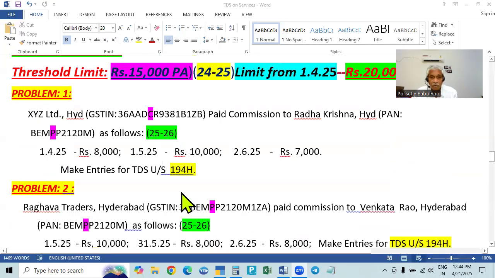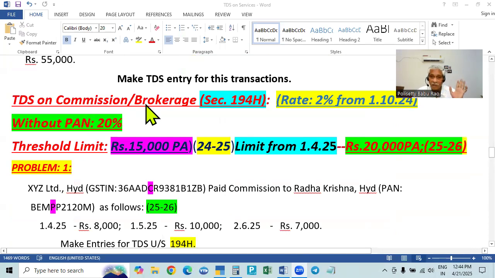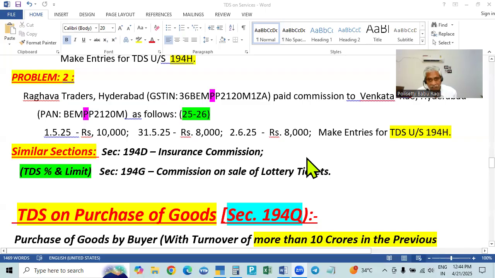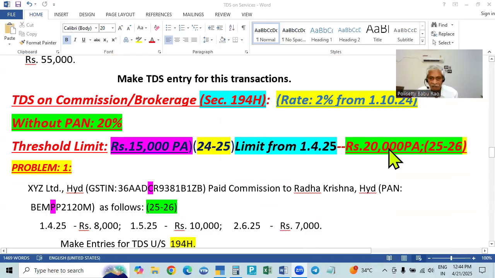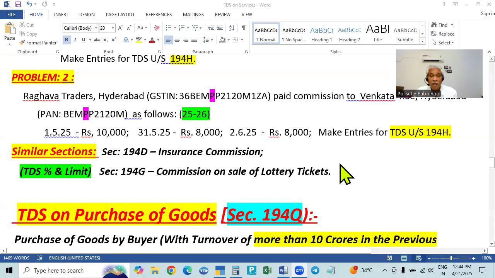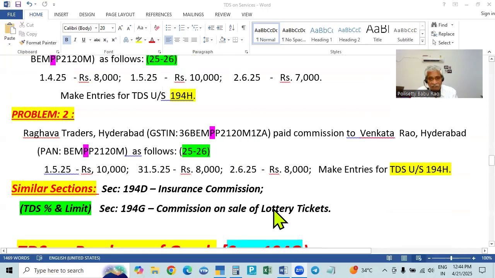Except these two, all other commission or brokerage paid by a company will be covered under 194C. In all three, the annual limit is 20,000 per annum from 1st April 2025, that is, 25-26. The rate is 2% on the taxable value, that is, the amount. In all three cases, everything is the same.